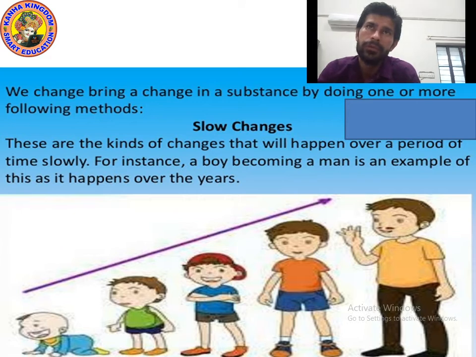Now we'll move on to the next change, which is fast change. Let's move on to the next point.